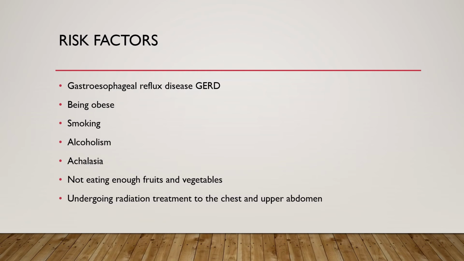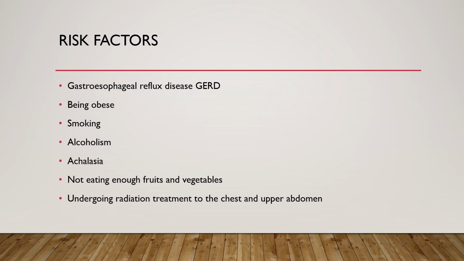So we will focus on the risk factors of the CA esophagus. The first one is gastroesophageal reflux, that is GERD, being obese, smoking, which we have already seen, alcoholism, and achalasia. Achalasia is the difficulty in swallowing through the food pipe, that is the esophagus.